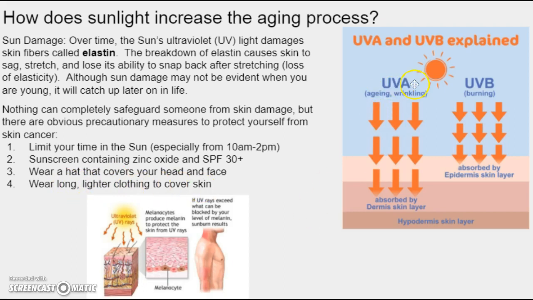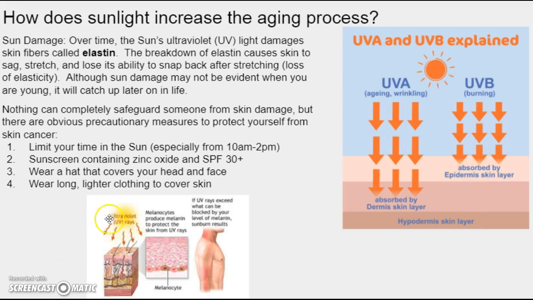So let's make sense of UVA. UVA leads to aging, right? So the A, right, aging and wrinkling. And what happens here is it penetrates deeper into your skin. UVB leads to sunburns. So B, burns, A, aging. And this is actually more of a shallow tissue issue that is absorbed by your epidermis. So UVA penetrates deeper and does damage. UVB does damage on the surface skin, or your epidermis, your outer layer.